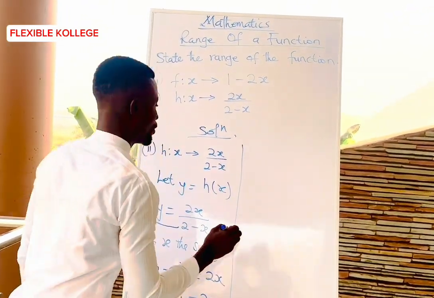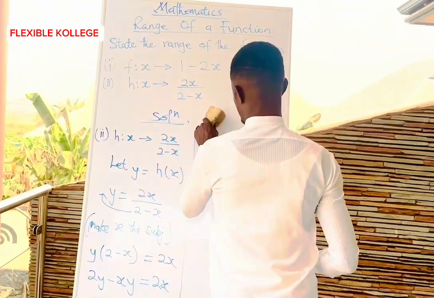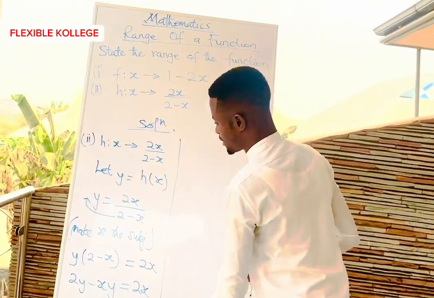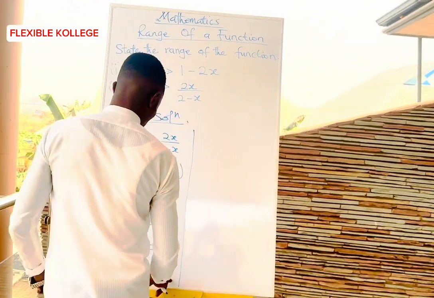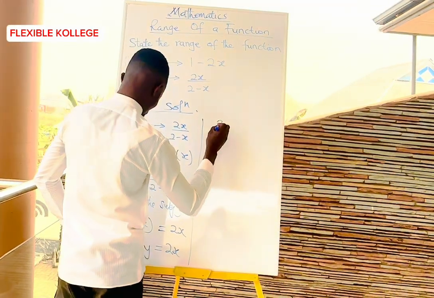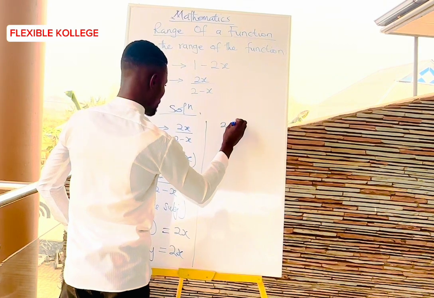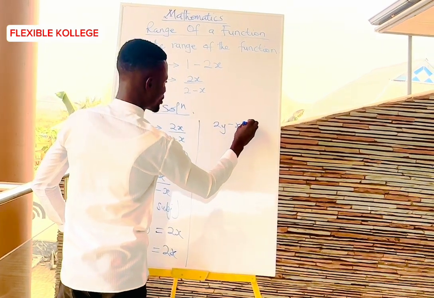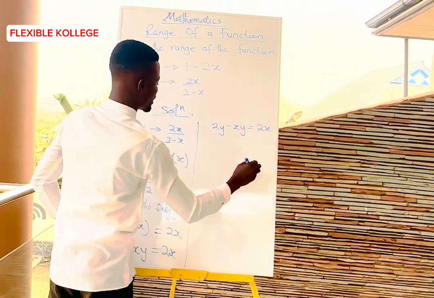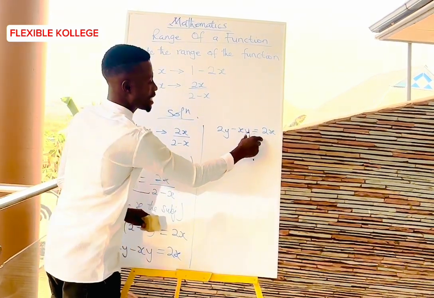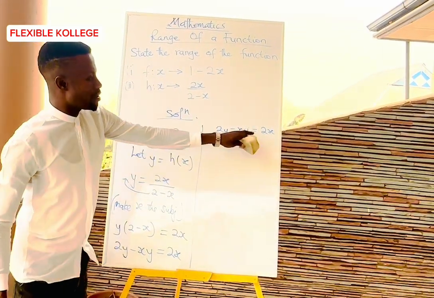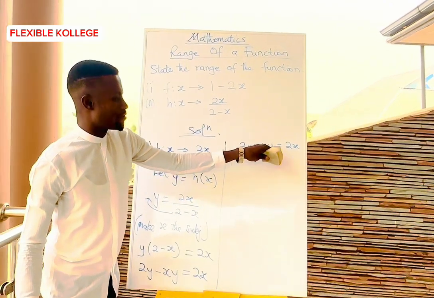Now, for the sake of the board's small size, let's divide it and solve it here. I am repeating this. So we have 2y minus xy equal to 2x. And we say, make x the subject. But here we have 2x and we also have xy.